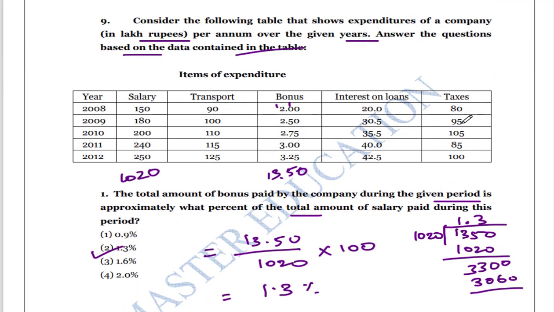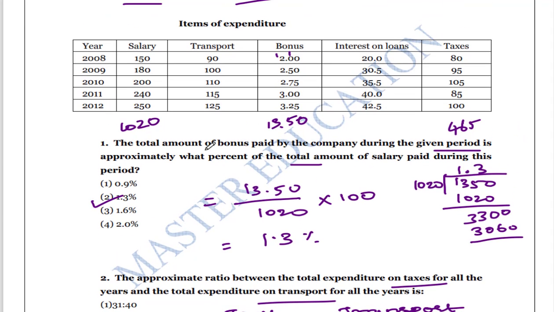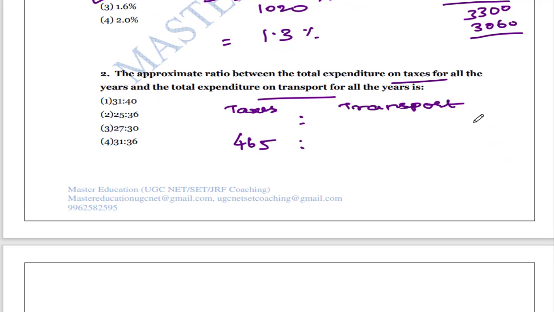Adding them up, the total is 465. And for transport, you just add it up, and 540 is the answer.